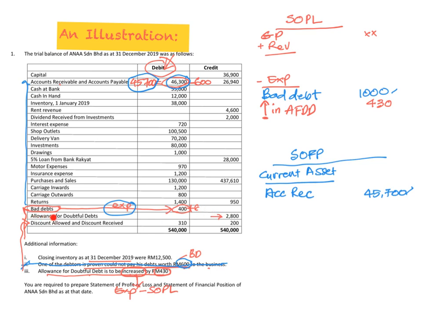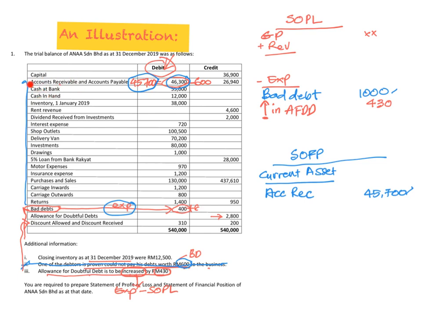But if you can find in your trial balance an amount of allowance for doubtful debt, as you can see, the allowance for doubtful debt here is on the credit side. Before I forget, why? Because allowance for doubtful debt here is actually a contra account. You remember the contra account? It will reduce the main account. So allowance for doubtful debt is another contra account that is trying to reduce its main account. The main account here is the accounts receivable.